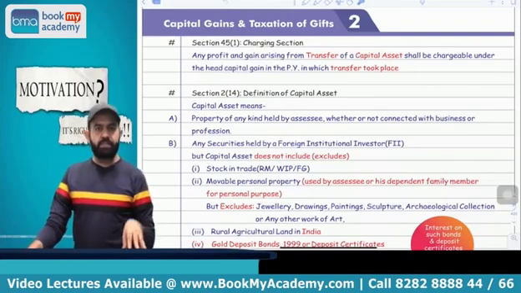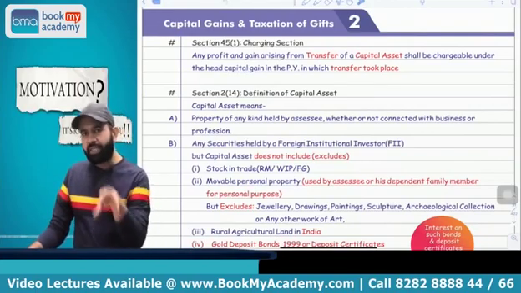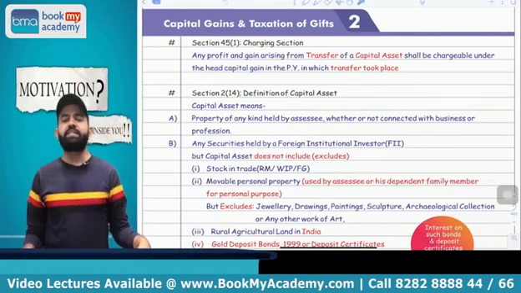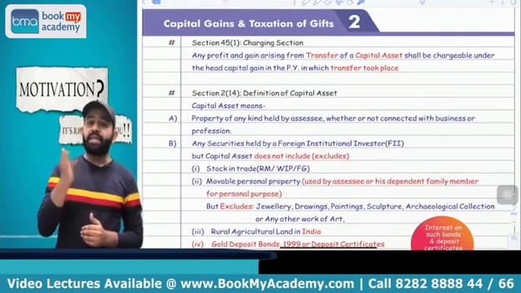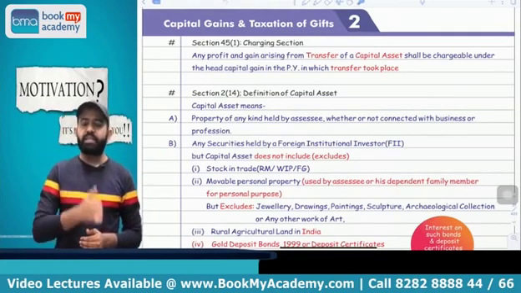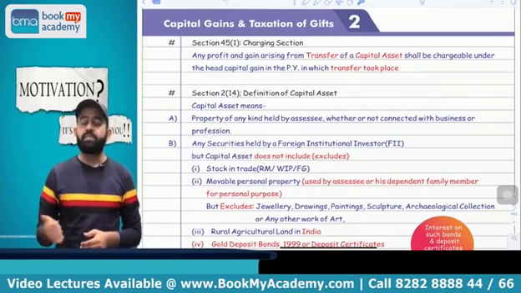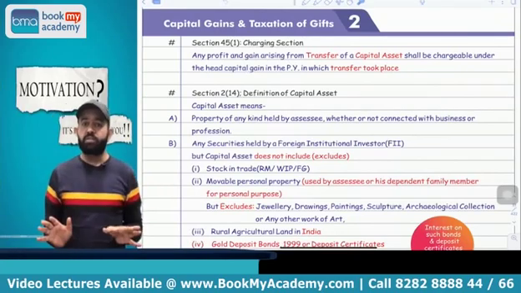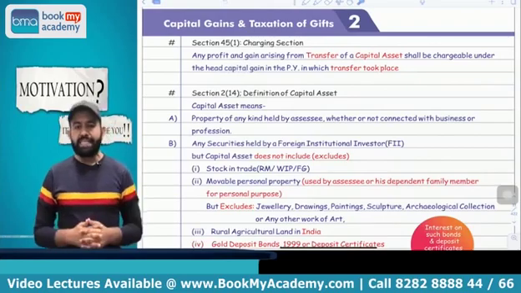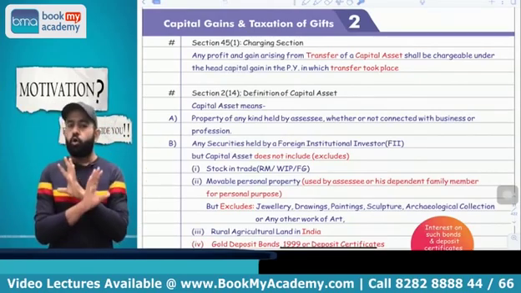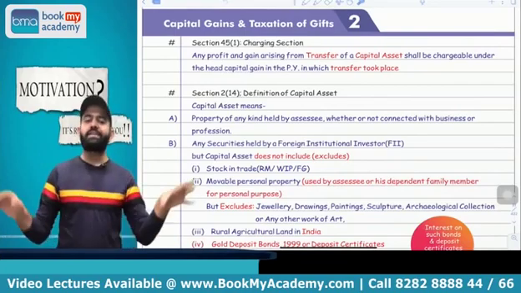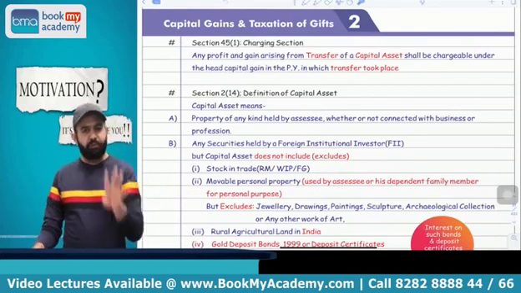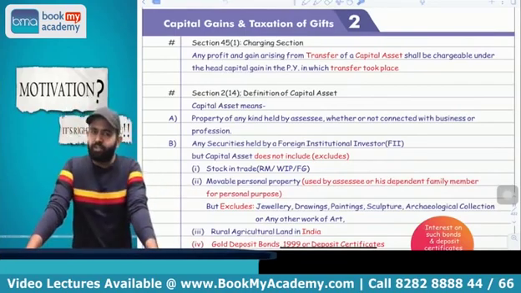Now the first section is: what is the meaning of capital asset? Capital asset is defined in section 2 clause 14, and as per 2(14), property of any kind held by the assessee. Any kind means whether it is movable, immovable, tangible, intangible, whether it is connected with your business or not, that is a capital asset. So in one line they covered all assets of this planet. All assets are treated as capital asset, but basically 4 assets are excluded from the definition of capital asset.